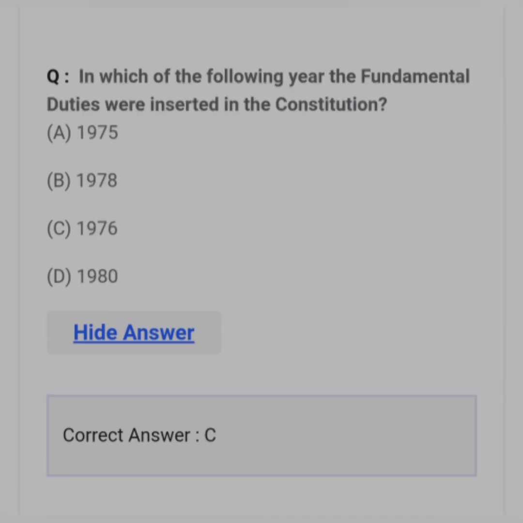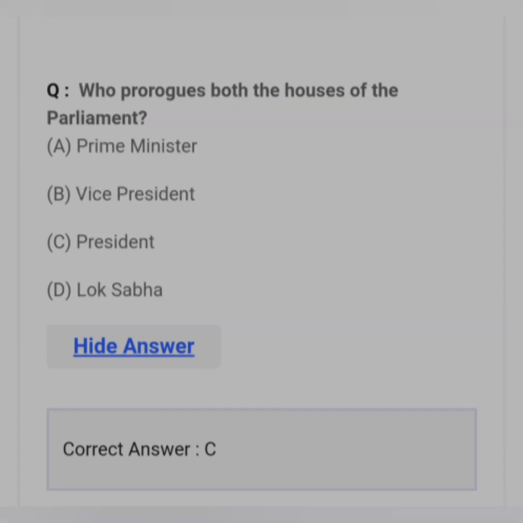In which of the following year the fundamental duties were inserted in the Constitution? Answer C. 1976. Who prorogues both the House of the Parliament? Answer C. President.